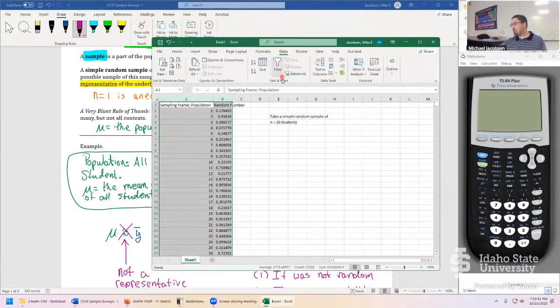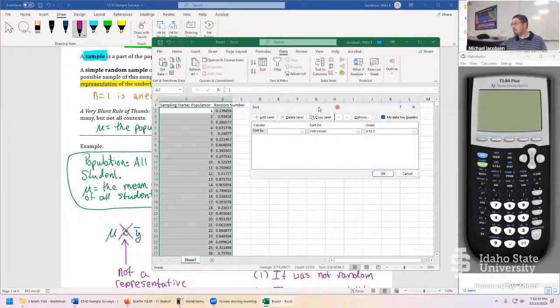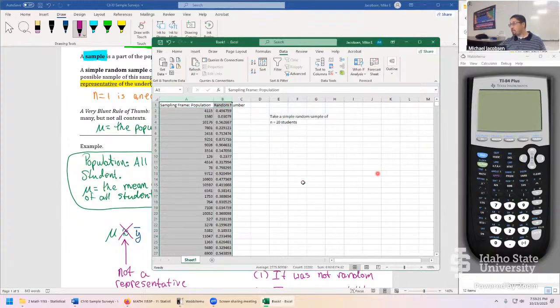Let's go to Data, Sort, either from smallest to largest or largest to smallest. I like to sort by the random number, highest to lowest, thinking the high number is like a high score, you made it into the sample. But if everyone's score was completely random, and it really is pseudo-random, to be honest, then getting a high score was also pretty random. So if I look for the 20 highest students, they fell into this completely at random. That's the way the random numbers are working on this.